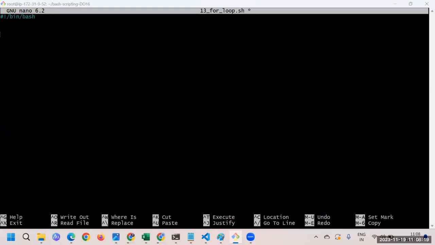Last time we just passed all the names in front of the for loop. Now let's say we have to add users, so I'll create one users variable, and pass all the users within this string, keeping some space in between.